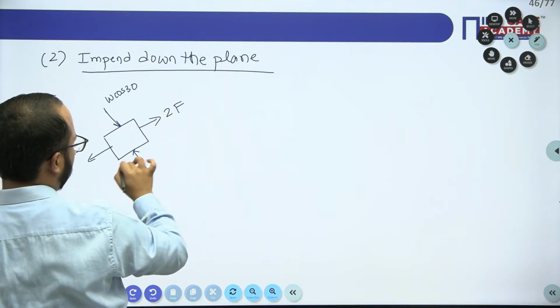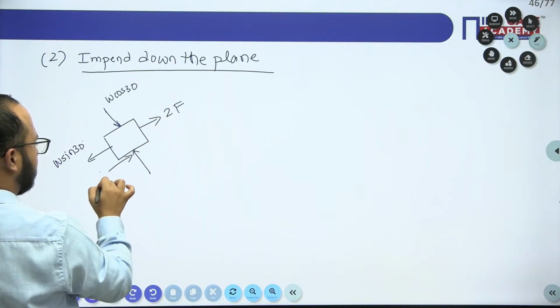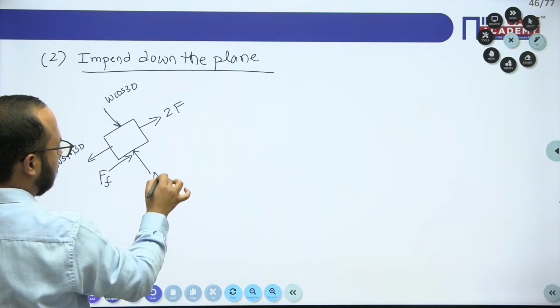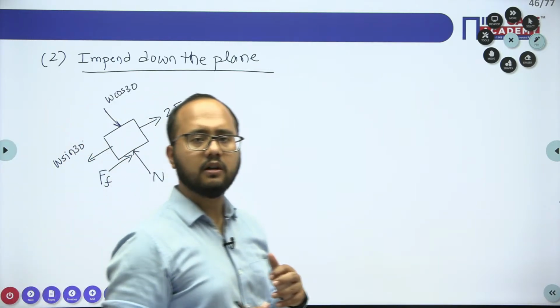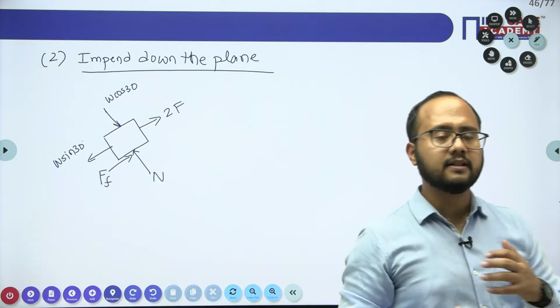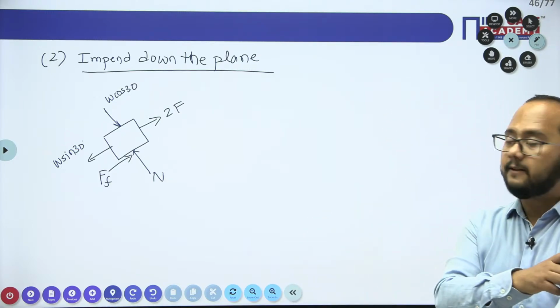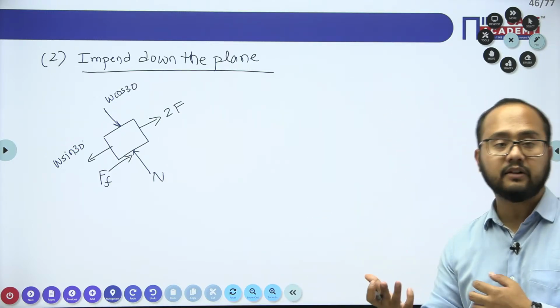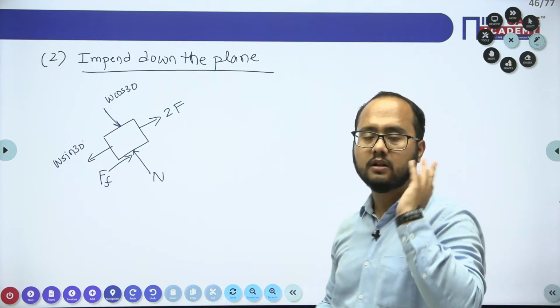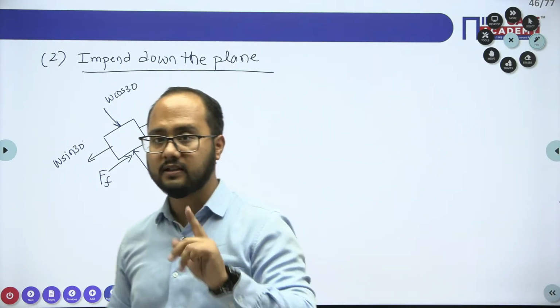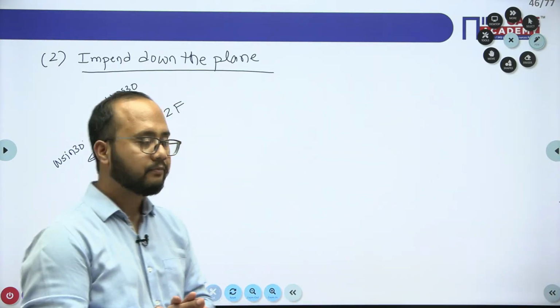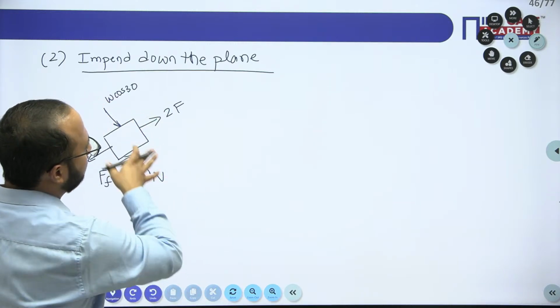But in this case, when it is moving down the plane, the frictional force will change direction. Because frictional force always opposes the direction, or provides the resistance against the relative tendency of motion. It will always oppose the relative tendency of motion. That is the point that we need to understand. So this is the point when it is impending down the plane.